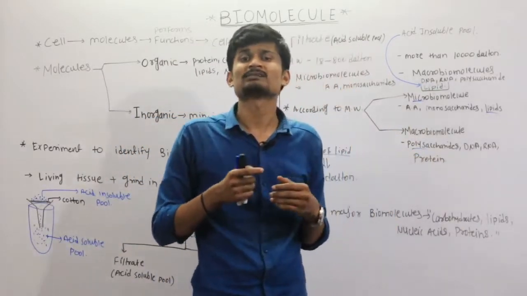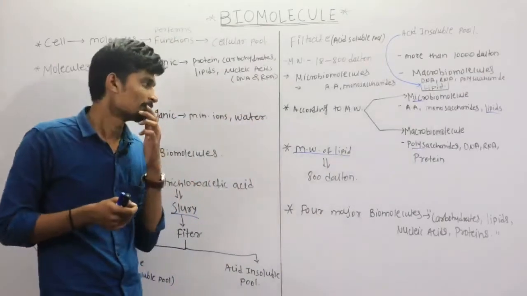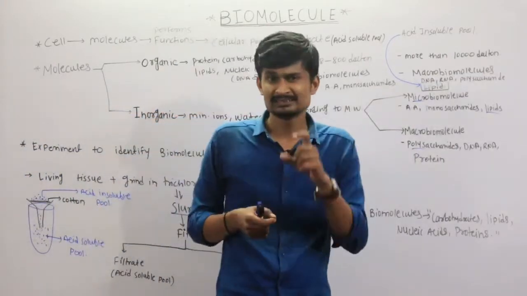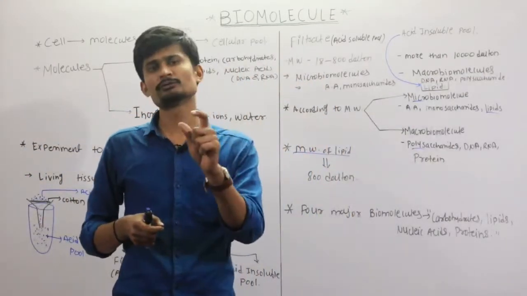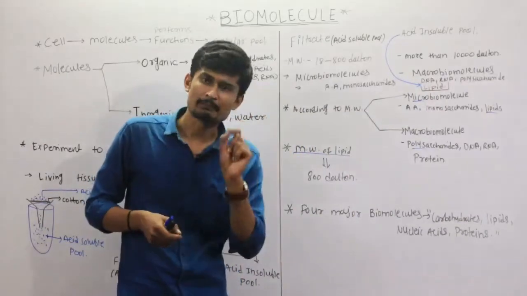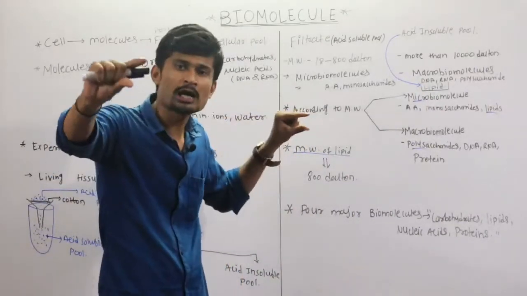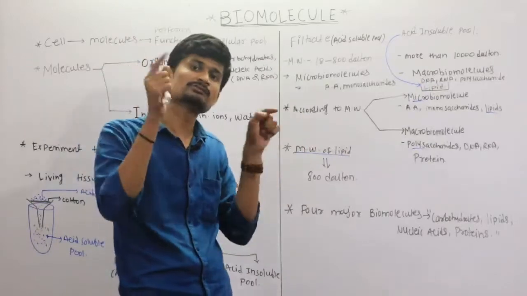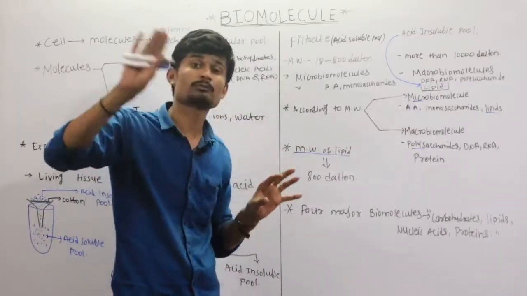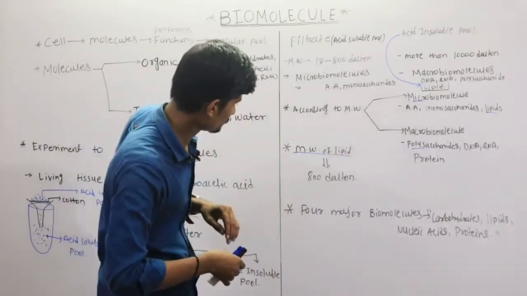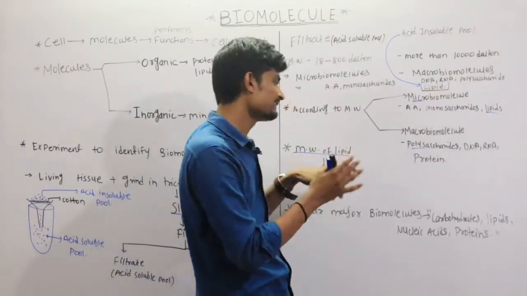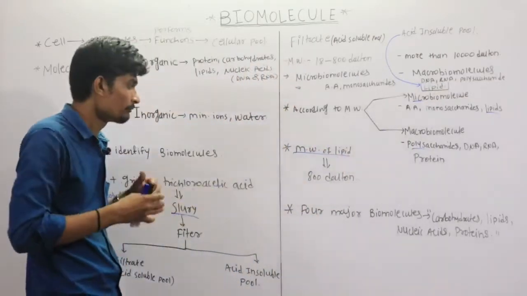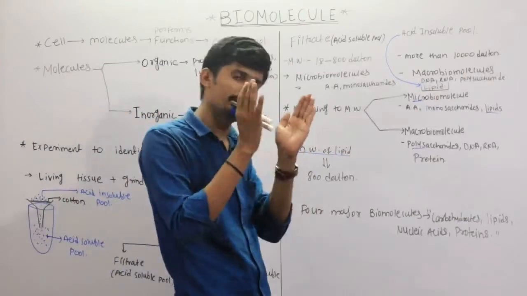Then proteins are also macro biomolecules because proteins are made up of amino acids. So the single basic unit in the protein is the amino acid, which makes the long chain of amino acids which is called protein. So these are macro biomolecules, larger molecules. Now in this chapter we are going to study four major biomolecules.